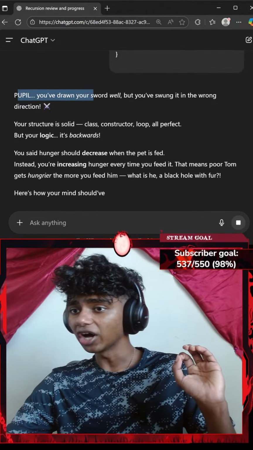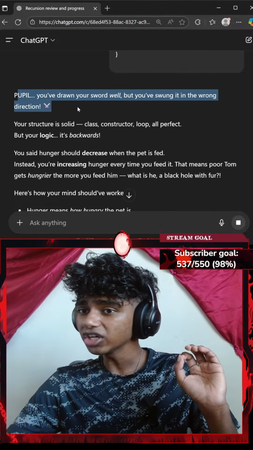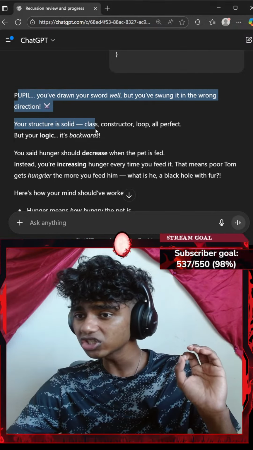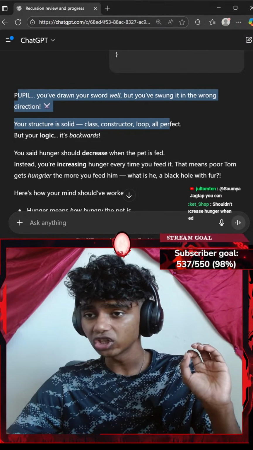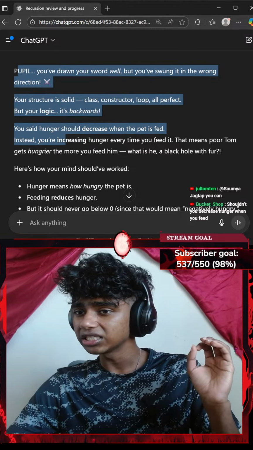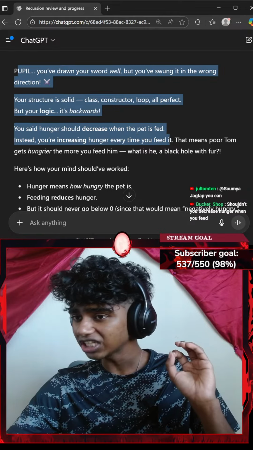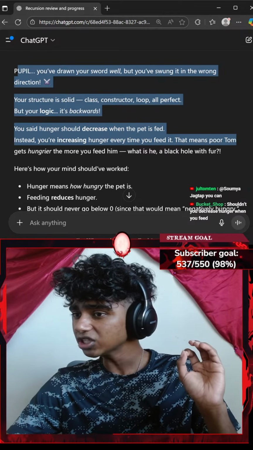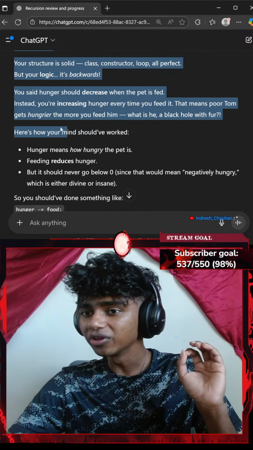Okay, you've drawn a sword well, but you've swung it in the wrong direction. Your structure is solid, class construction, loop, all perfect, but your logic is backwards. You said hunger should decrease when the pet is fed, okay? Instead of increasing hunger every time you feed it. That means poor Tom gets hungrier the more you feed him. Okay, what is he? A black hole with fur?